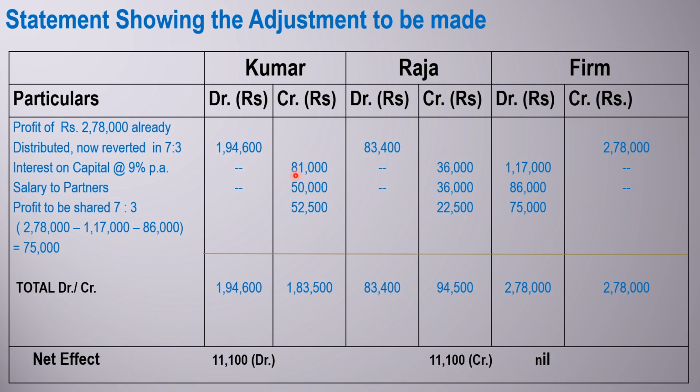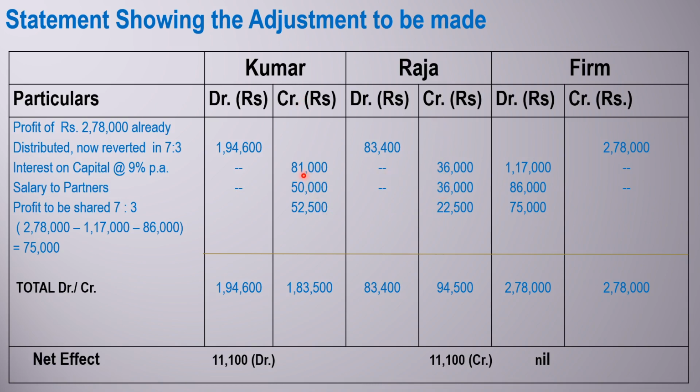If you think once, which appropriation items do we generally credit? Interest on capital, partner's salary, commission, share of profit. Only net profit, as well as interest on drawings, goes on the other side. So on one side it will be debited and on the other side credited. Shortly you can remember it. Or another way: as per the agreement, interest on capital Kumar should get as well as